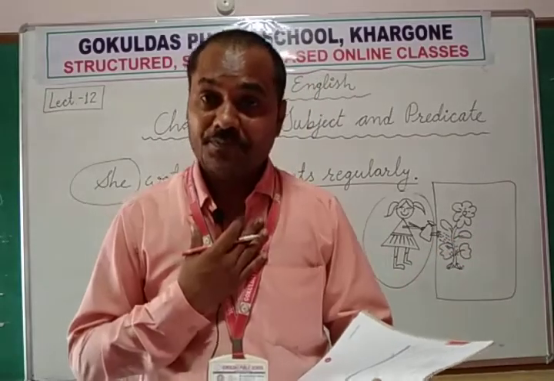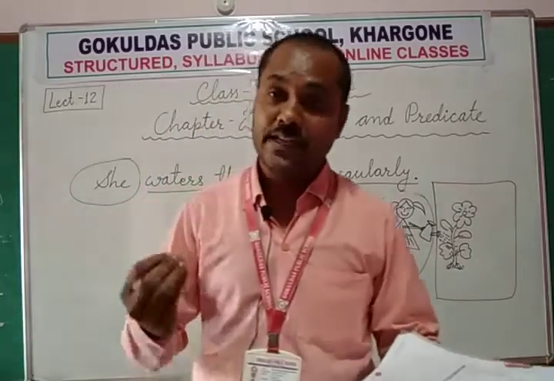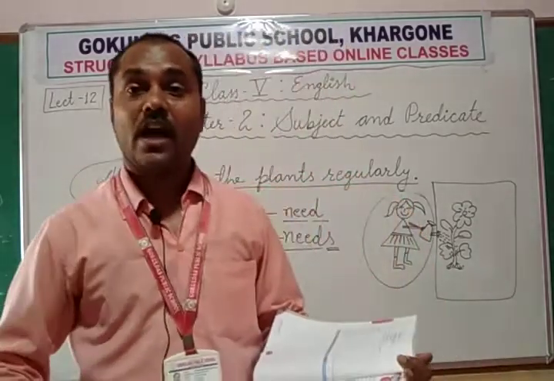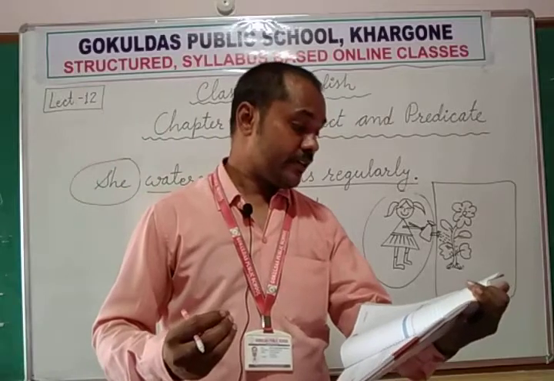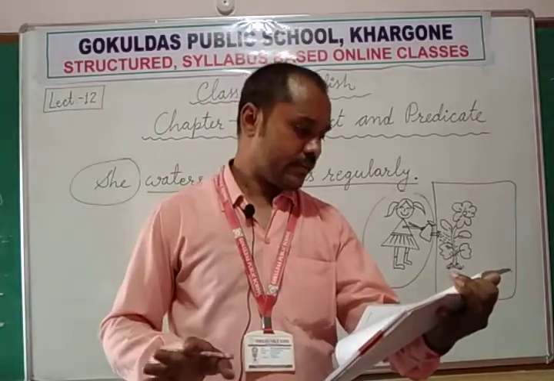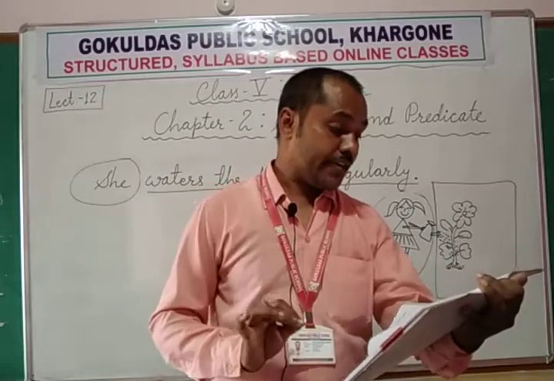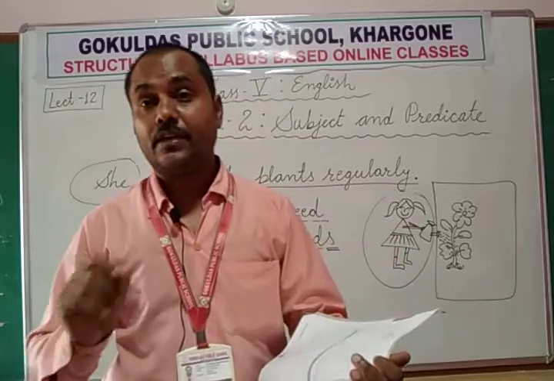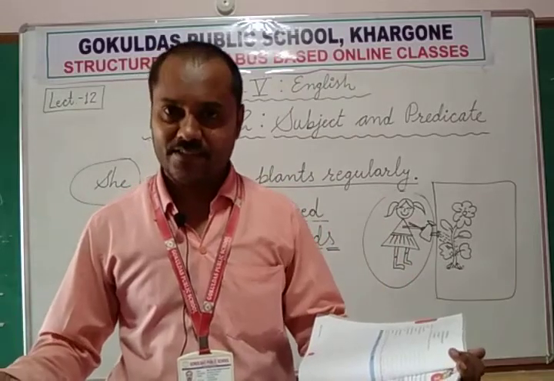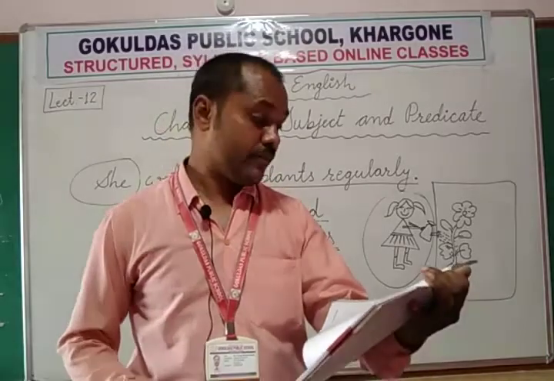Our school is very big. Our school is the best school in Khargone. Our school is very beautiful or very big. Anything you can write. The cricket match was very exciting yesterday. The cricket match was very enjoyable yesterday.